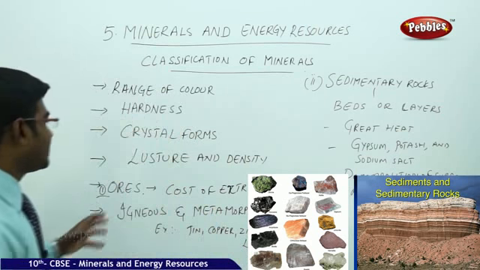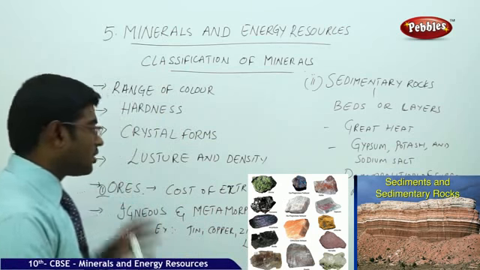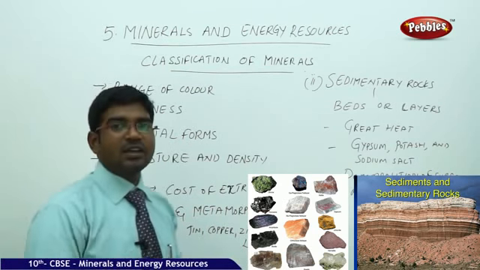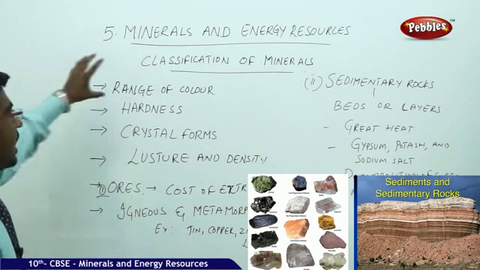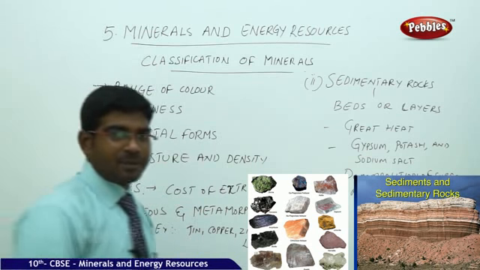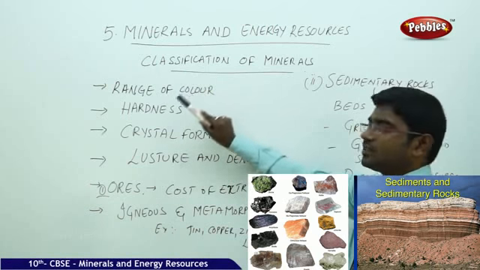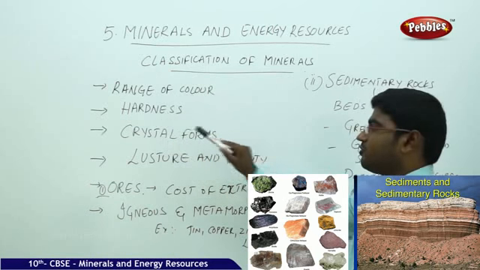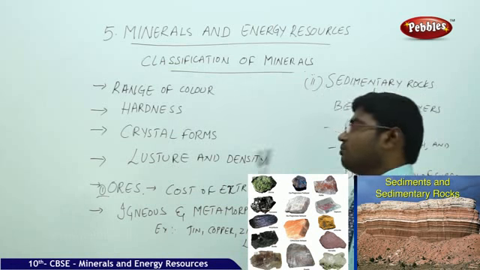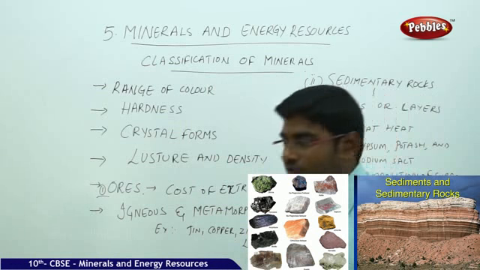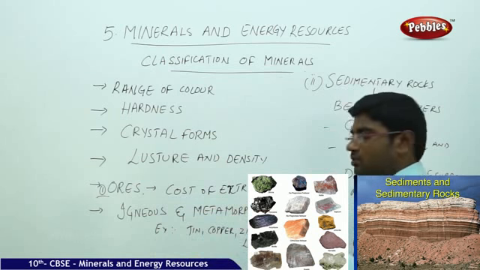So now we have discussed the three major categories of rocks under which minerals are available for us. Let us have a brief recap. How does the classification of the minerals happen? The classification of the minerals happens on the basis of colors, hardness, crystal forms, luster and the density of the mineral available.